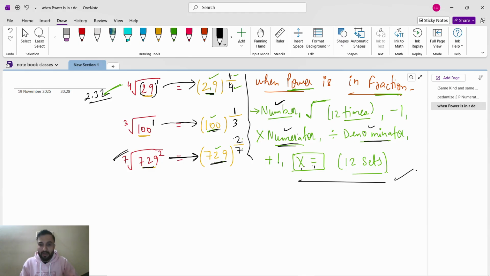Then whatever you get, multiply equal 12 sets, means multiply equal 1 set, multiply equal 2 sets, multiply equal 3 sets, like that, up to 12 sets. 6.58.